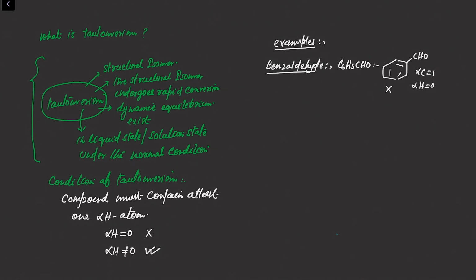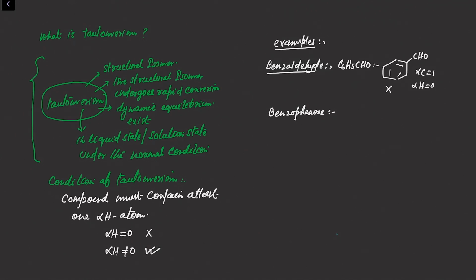There are many compounds, but I am going to discuss some easy ones by which you can understand the meaning of the presence of alpha hydrogen and easily identify whether a compound will show tautomerism or not. Next compound, benzophenone.